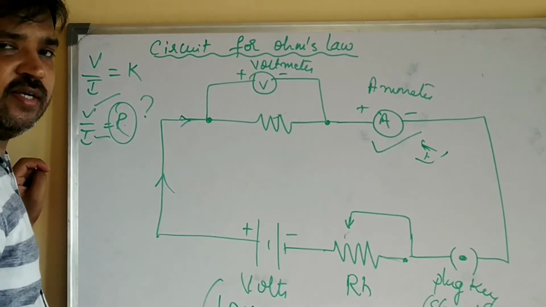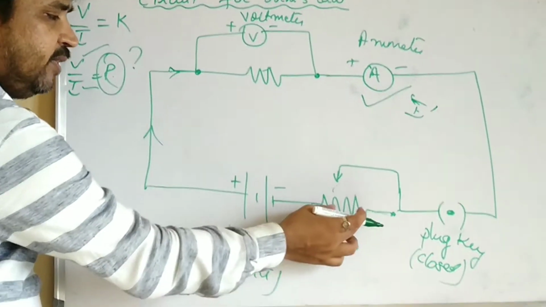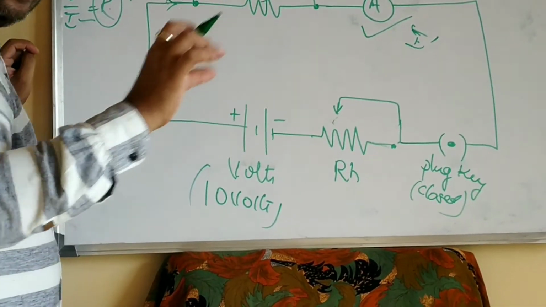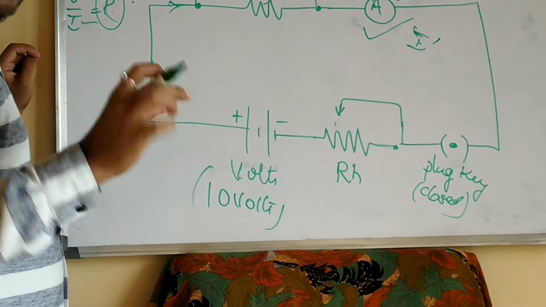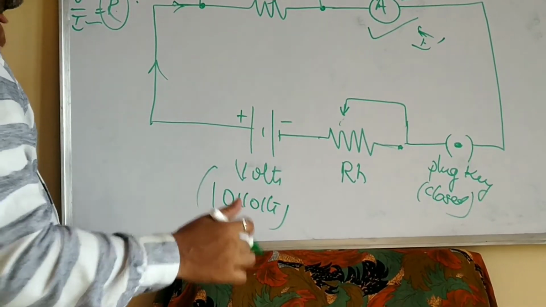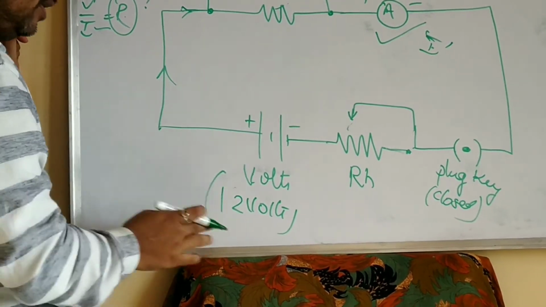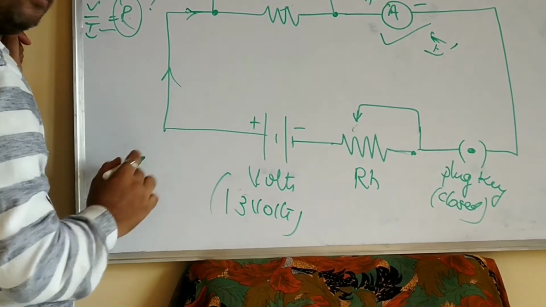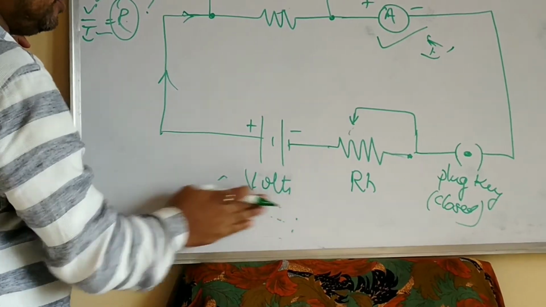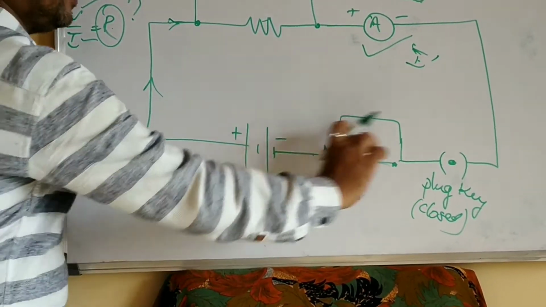First reading you got. Now what you have to do, if this rheostat is there, you just vary the rheostat to some value. Or else, from 10 volts you increase to 12 volts, then increase to 13 volts. Like that you do. Or else you can even vary this rheostat also.